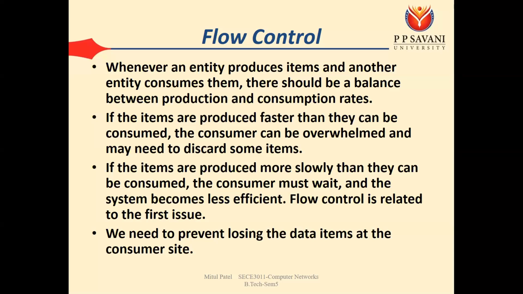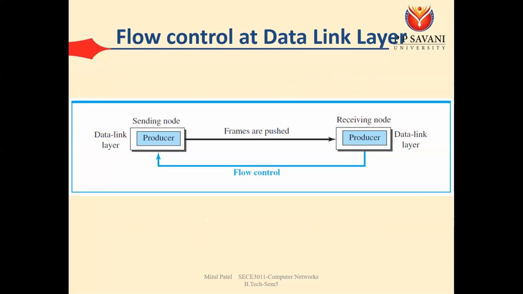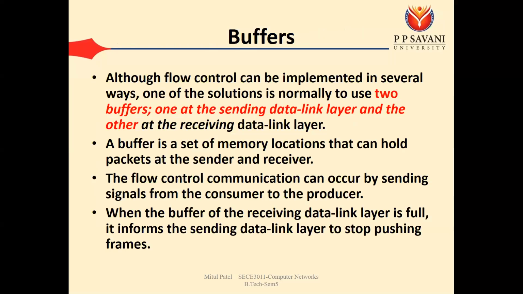So for that, we require a flow control technique: if data is more at the receiving side, we should inform the producer or the sender to stop and wait for some time. For that, we use the buffer. A buffer is a type of memory used at the sending side as well as the receiving side. When the buffer is full at the receiving side, we inform the sender to stop the transmission, and when the buffer is empty, the receiver informs the sender to start the transmission.